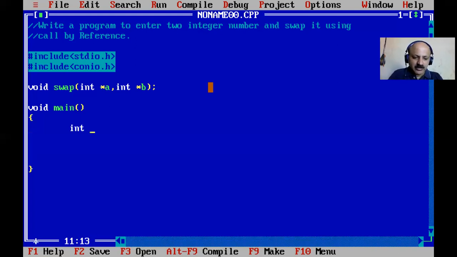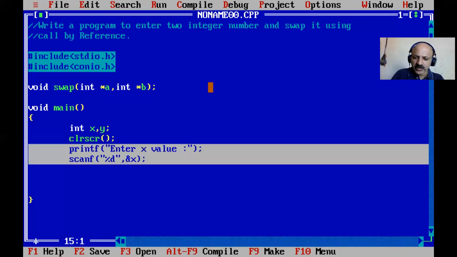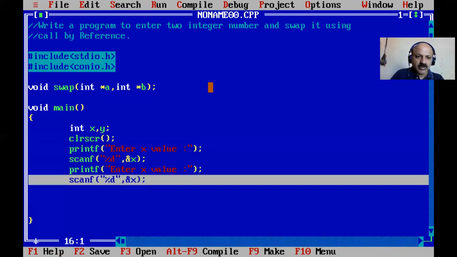Here I declare x and y, and then clear the screen. I give the message, enter x. You can separate the x and y input, or scan both in one scanf function. First I write percentage %d and ampersand x, then I copy and paste it for the y variable.